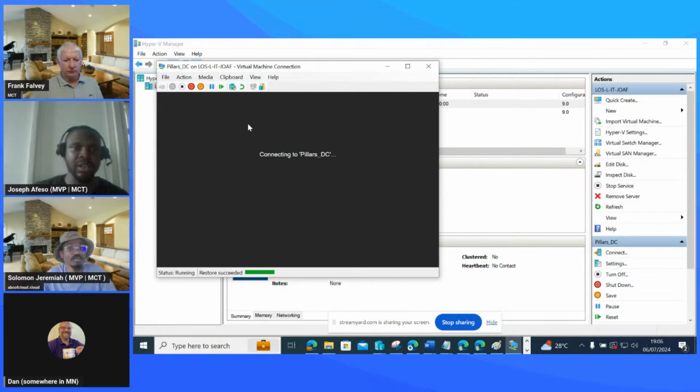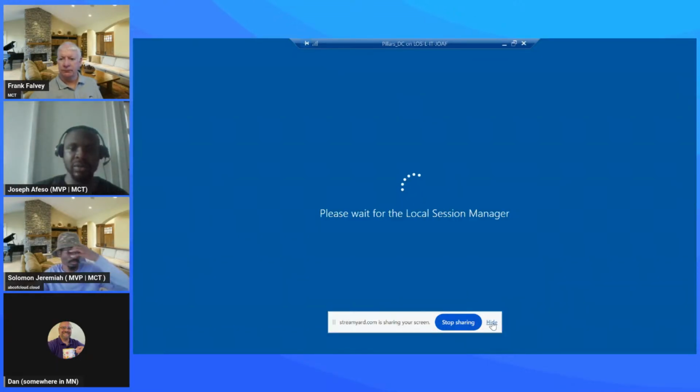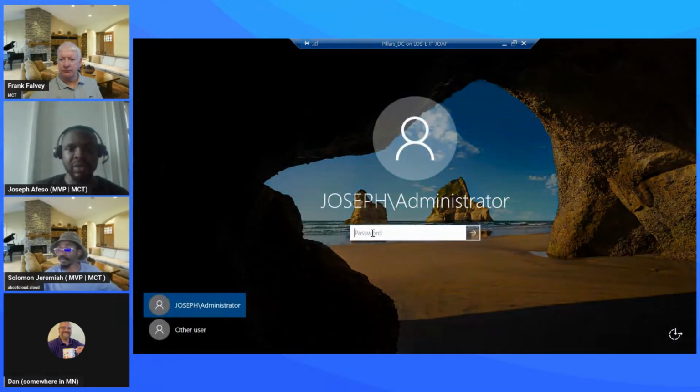So if you're looking at my screen, what I'm doing is connecting to my domain controller. I'm expecting it to come up now, and then I can sign in to create an object, which is in this case a user. This is me as an administrator in this domain.